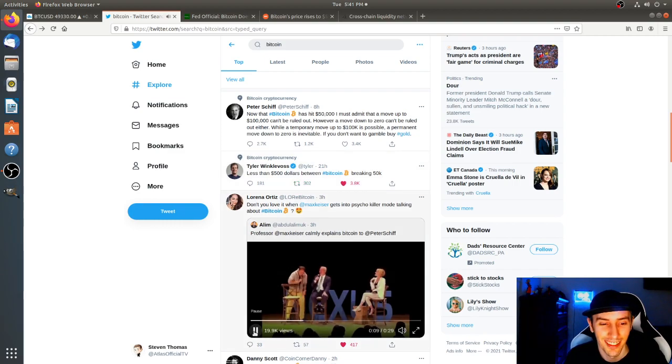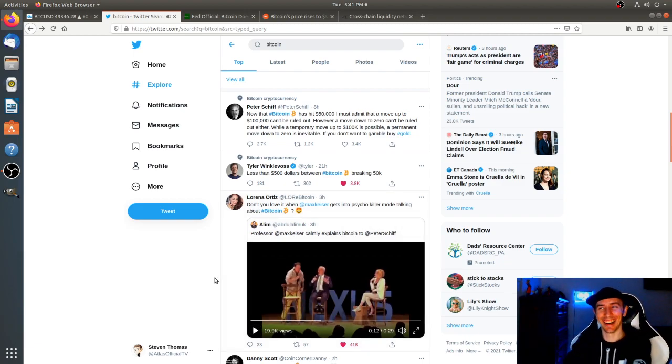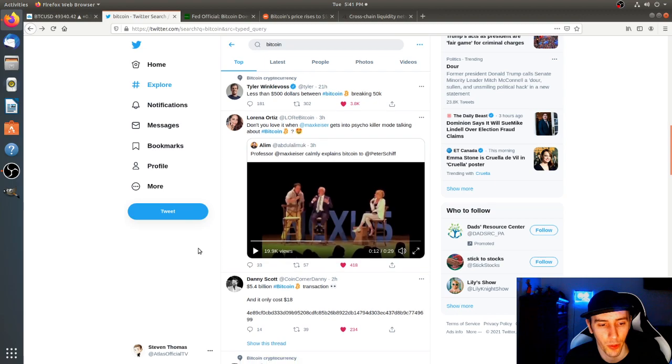"That is as profound as the printing press or the electric light bulb." Oh my gosh, just slap that in there so randomly. Less than $500 between Bitcoin breaking $50,000, which we've actually done now several times, and we're getting close to being on the verge of doing it once again. As of right now, we're about $660 away from doing it.